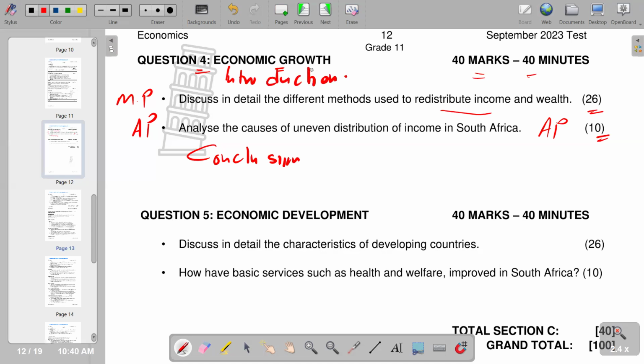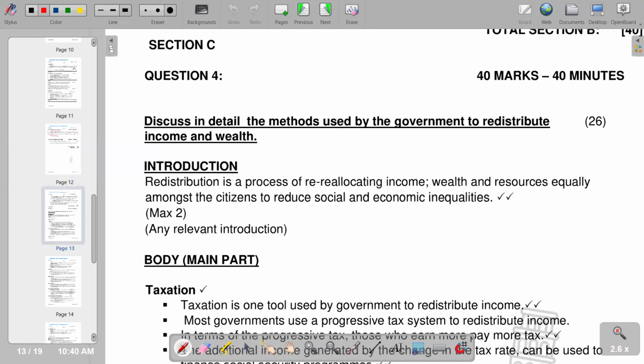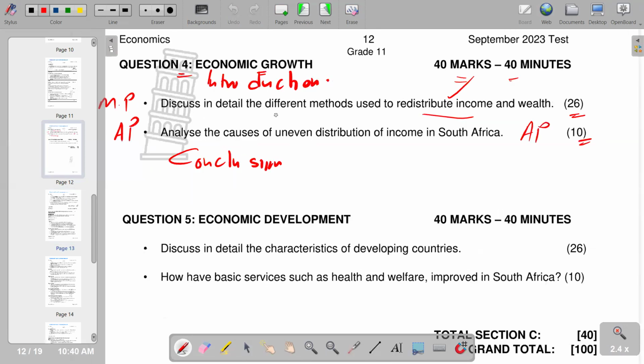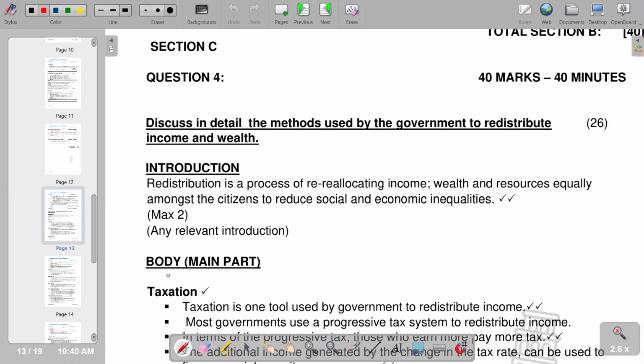So remember, in the introduction, we said we can define any key term which we've identified as redistribution of income. So this is the description of redistribution of income that we have. Redistribution is a process of reallocating income, wealth, and resources equally amongst the citizens to reduce social and economic inequalities. So in terms of the main part now, we are discussing in detail the different methods used to redistribute income and wealth. So these are what we have.